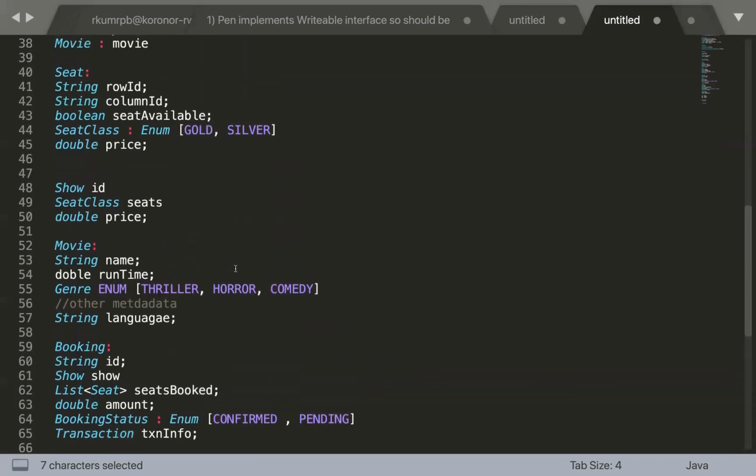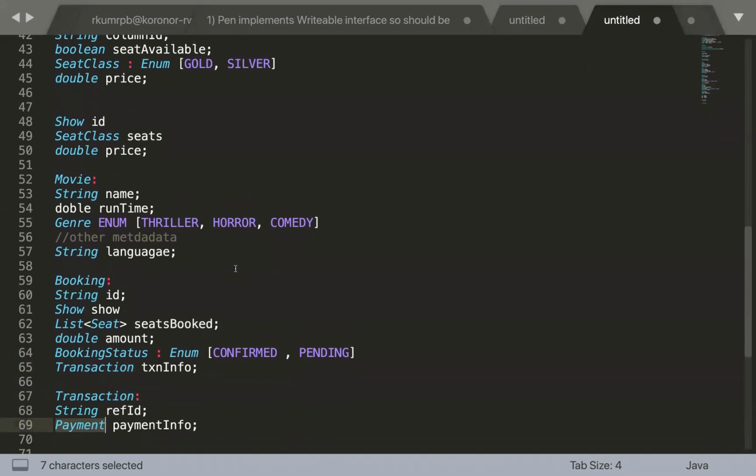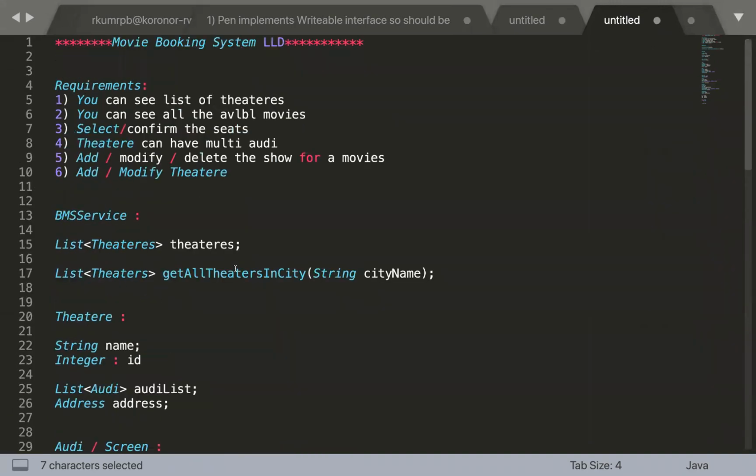Okay, cool. So we have discussed almost all the entities, right? And then let's start with the contract methods, and we'll see how all these requirements are fulfilled. So let's suppose this Book My Show service is going to have a list of theaters. One of the contract methods we have listed till now is get all theaters in the city, and it is going to receive just the city name, and based upon that you can query and give the theaters.